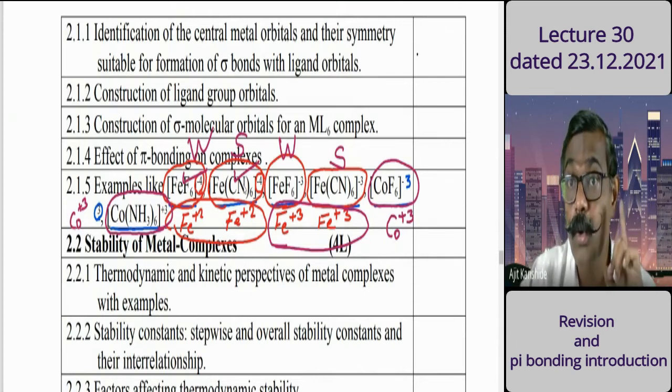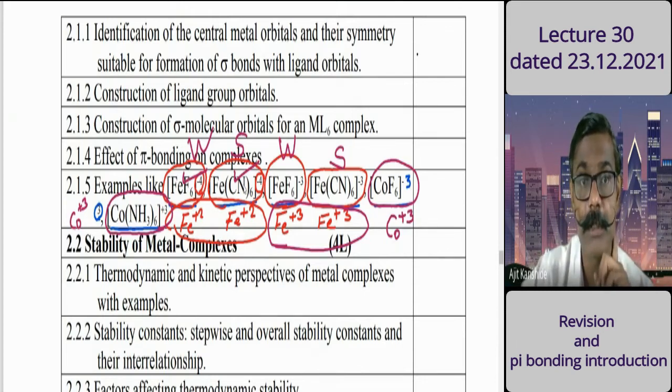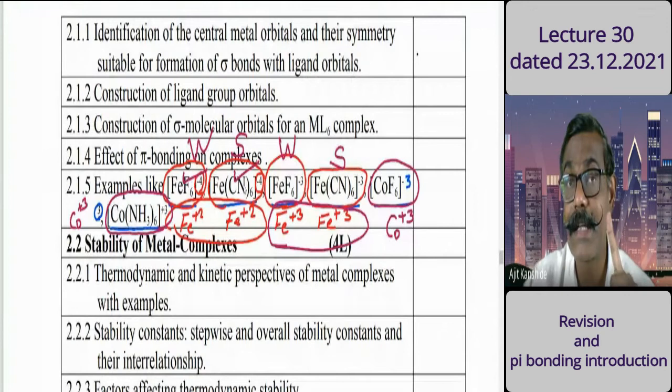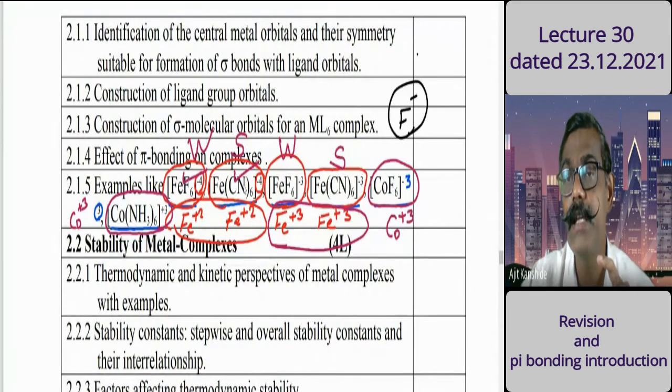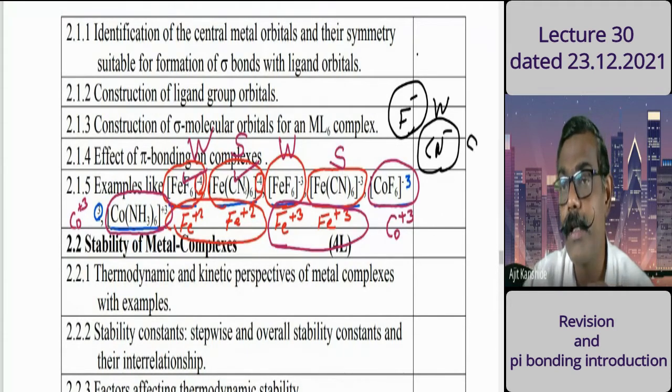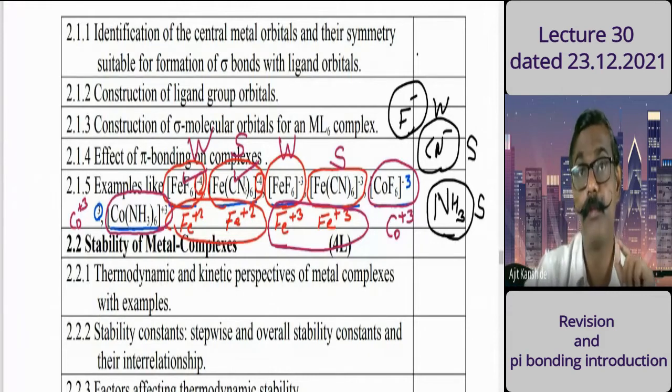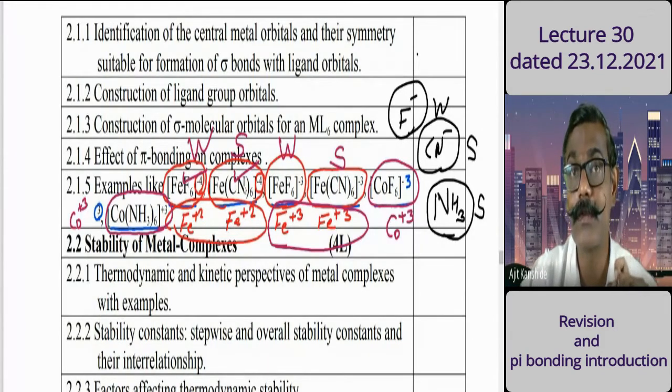And the spectrochemical series you have studied, there is a separate video for that. That point will inform you about the strength of the ligand. F minus is a weak ligand. Cyano ligand is a strong ligand, and one more ligand is there as per the molecules in your syllabus, that is ammonia. Here it is strong. Ammonia ligand, here it is strong.